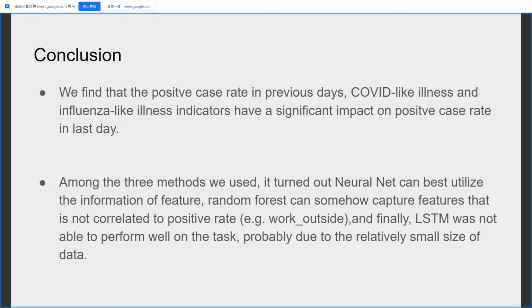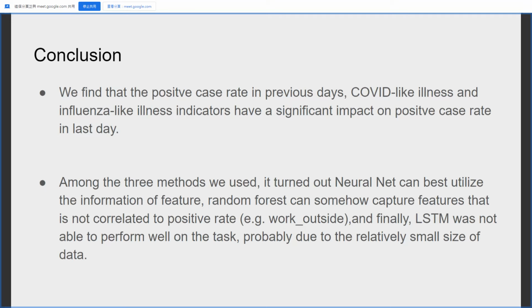In conclusion, we found that the positive case rate in previous days, COVID-like illness and influenza-like illness indicators have a significant impact on positive case rate in the last state. Among the 3 methods we use, it turns out neural net can best utilize the information of features. Random forest can somehow capture features that are not correlated to positive rate, for example, work outside.